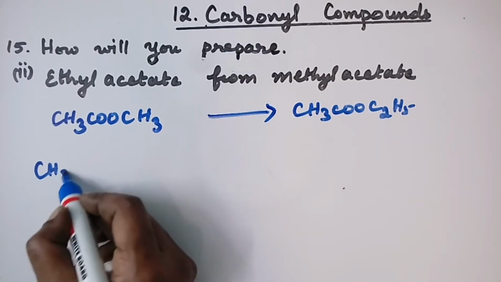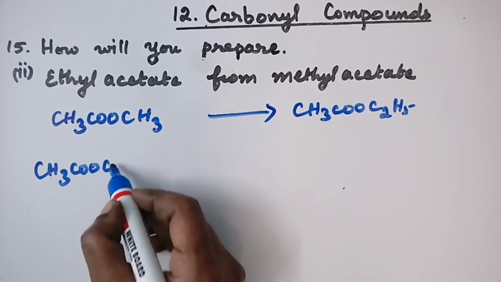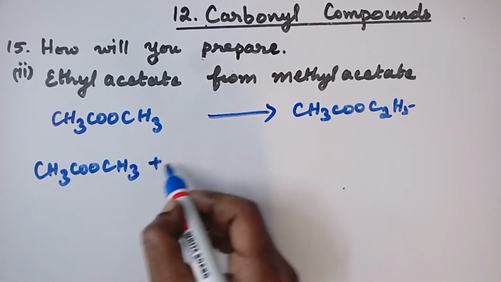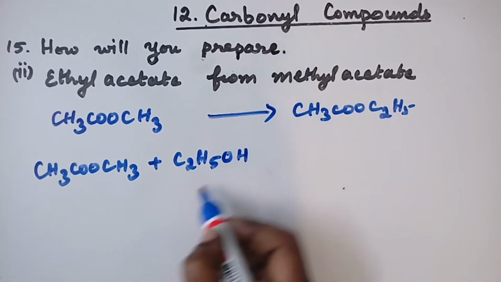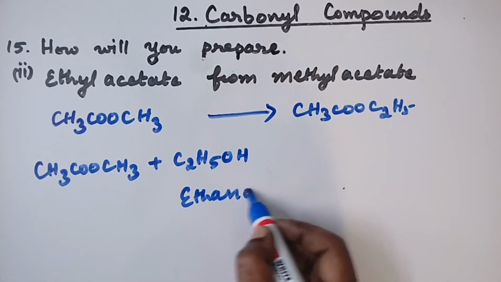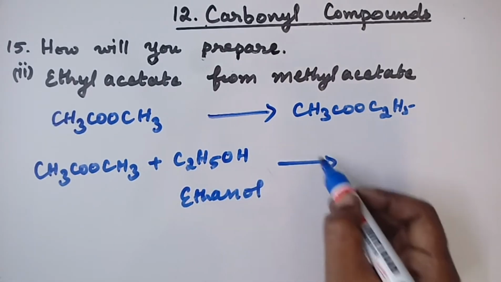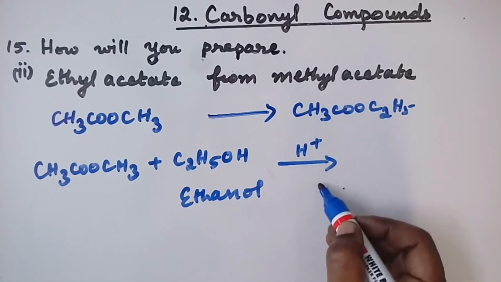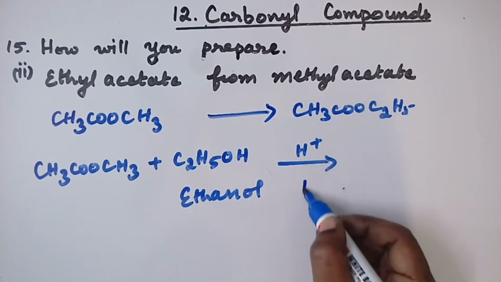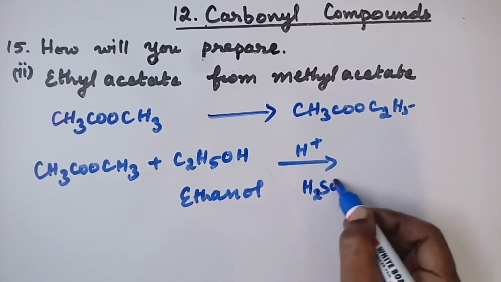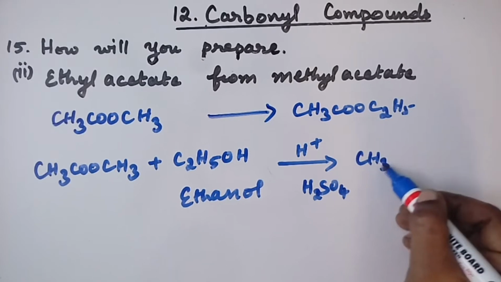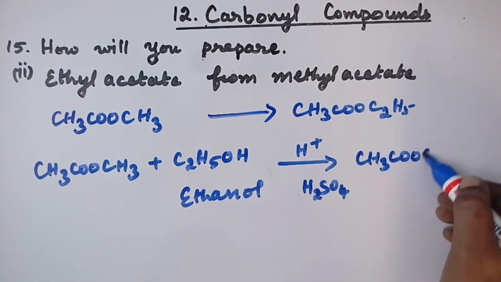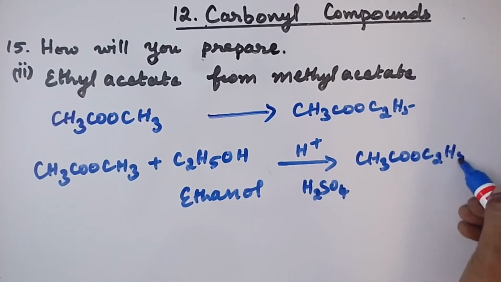So it is CH3COOCH3, add ethyl alcohol, C2H5OH, ethyl alcohol or ethanol. In the presence of strong acid which acts as a catalyst, it is sulfuric acid, we get ethyl acetate, CH3COOC2H5.